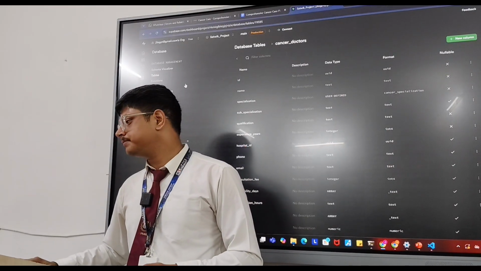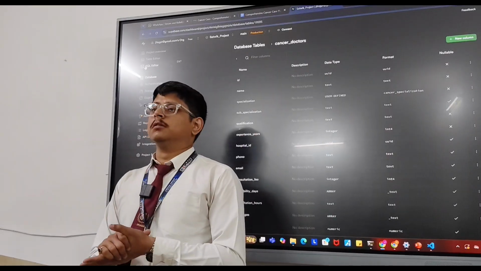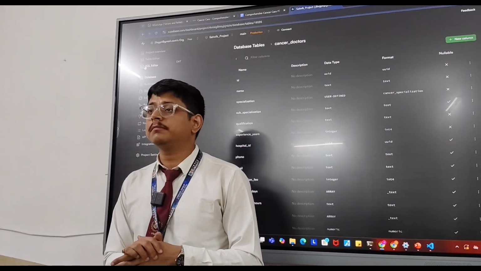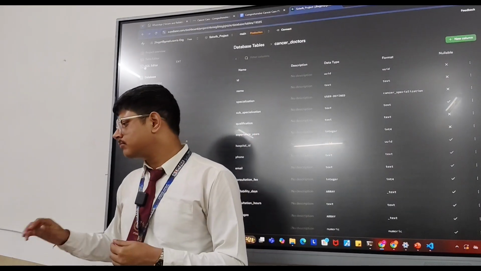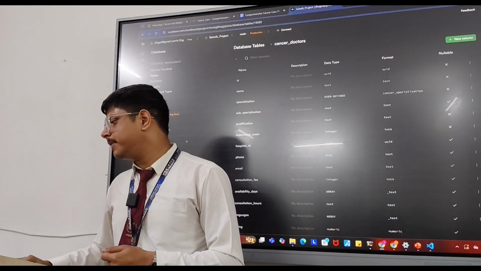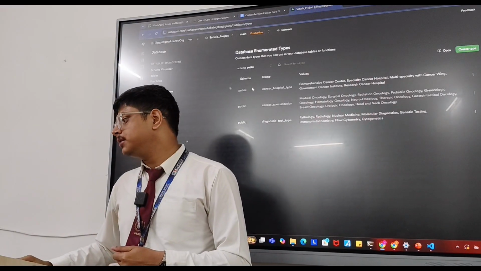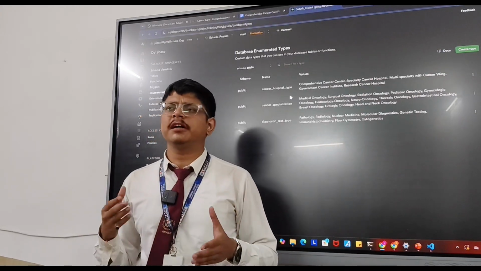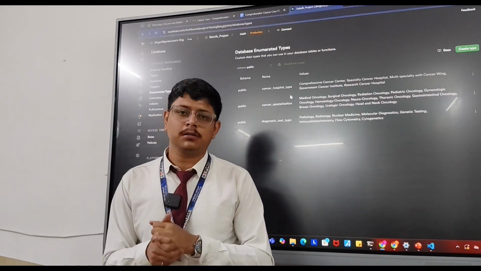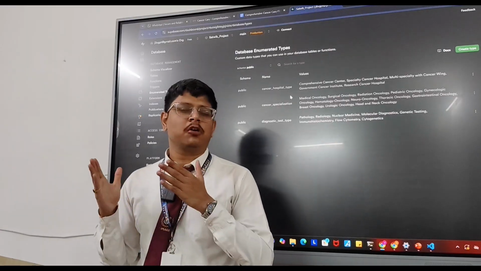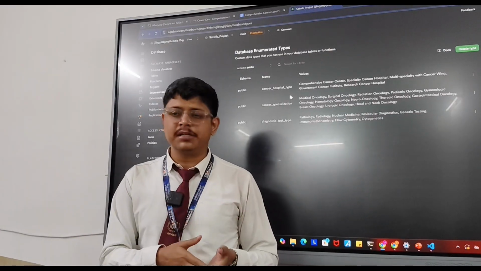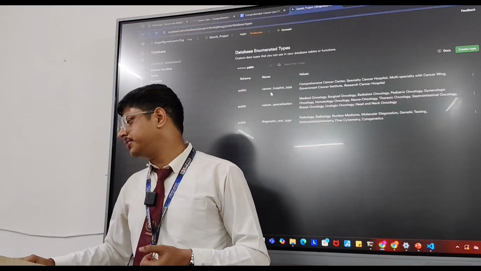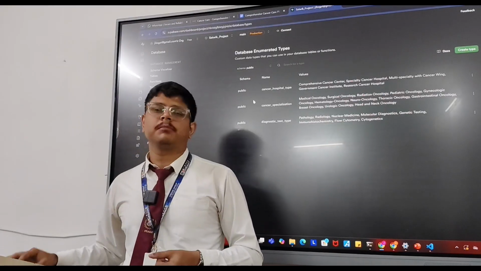What database is created as user defined? Did you create a user defined database? Yes, I have created user defined. It is enumerated types that have the predefined data that we want to show to the patient and all, like the hospital details, the insurance details and all. So here you can see there are three kinds of schema.